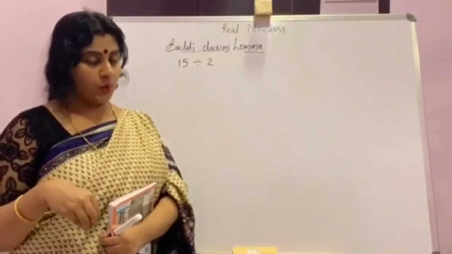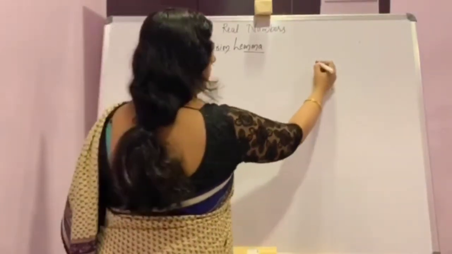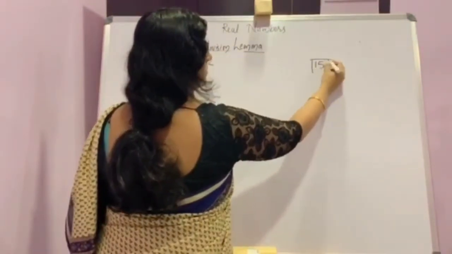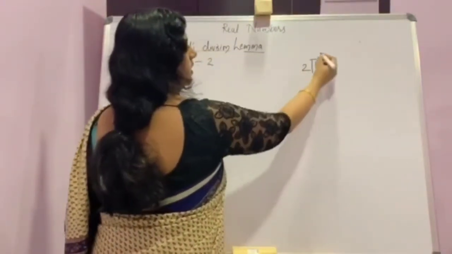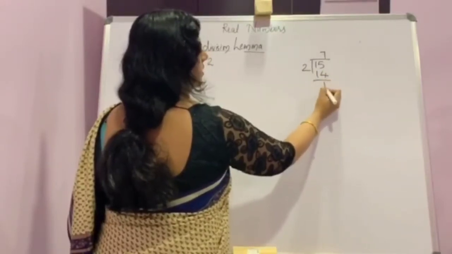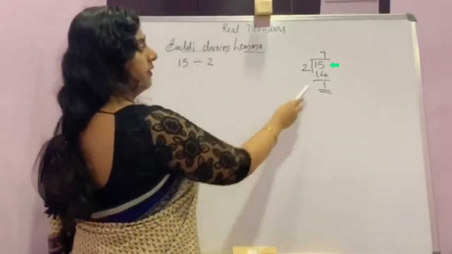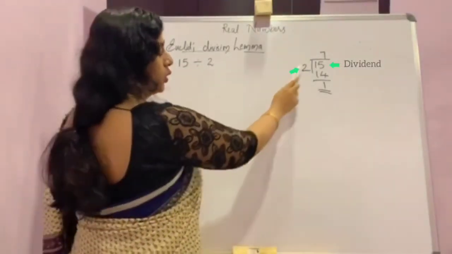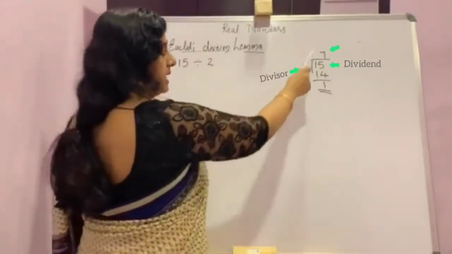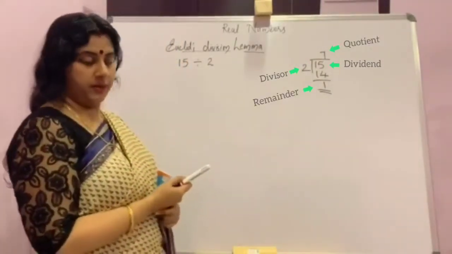By 2. So it is the divisor. We can divide it. Here 7 2s are 14. The remainder is 1. Here 15 is the dividend, 2 is the divisor, 7 quotient, and 1 is the remainder.